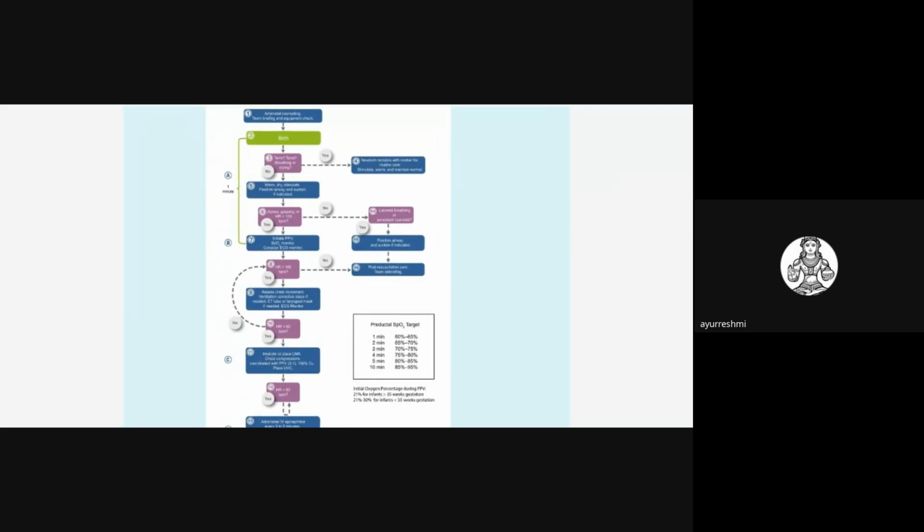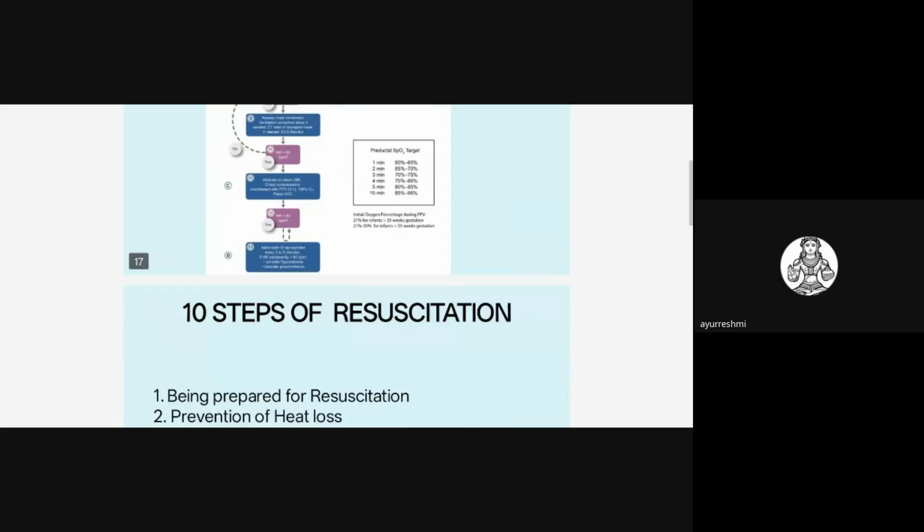So all these flow chart steps you should see, and you should write this flow chart if they ask. If you are not able to present NRP in detail, you can write a flow chart. By using this flow chart, you can write.